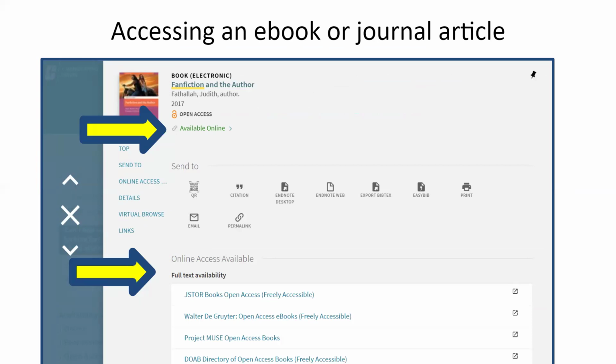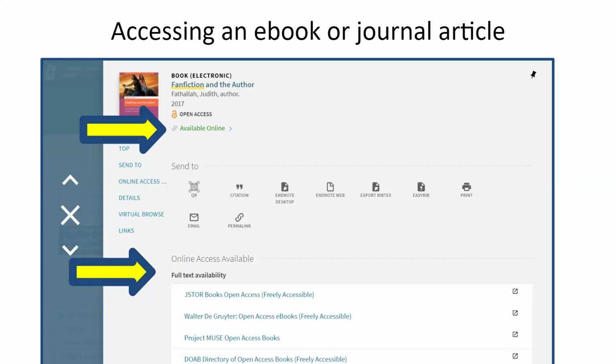Those are just the Netflix, Hulu, and Amazon of the academic publishing world. They're just different publishing platforms. So like Netflix, Hulu, and Amazon, when you click on them, it's going to take you to where you want to go, but it might look a little bit different for each platform.